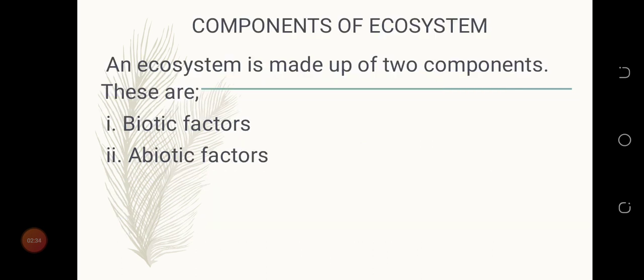I move on to components of ecosystem. An ecosystem is made up of two components. They are biotic factors and abiotic factors. We have biotic factors and abiotic factors. So let's take it one after the other and explain it.